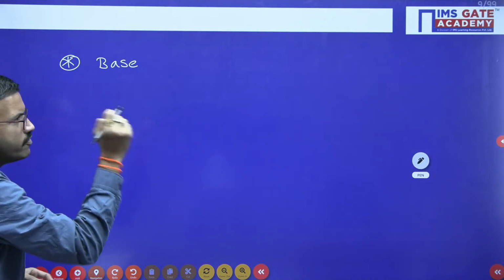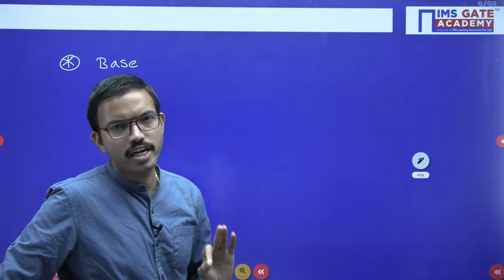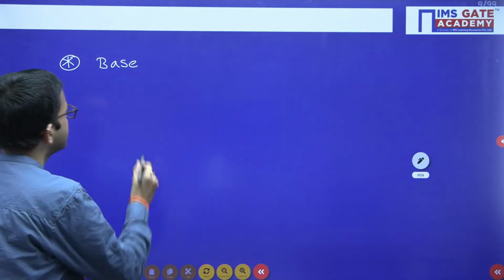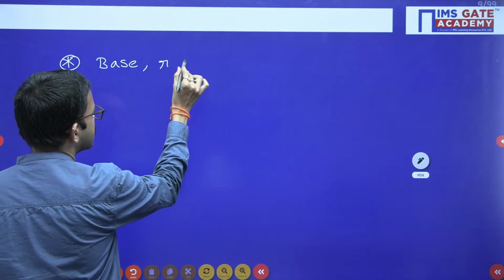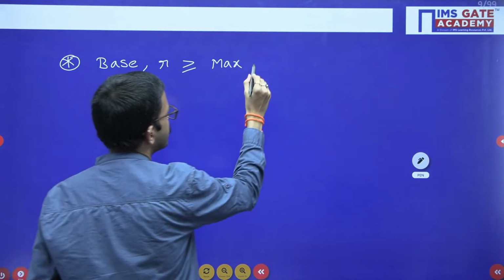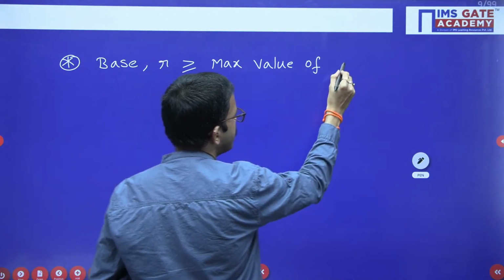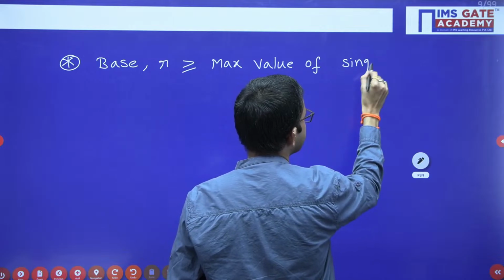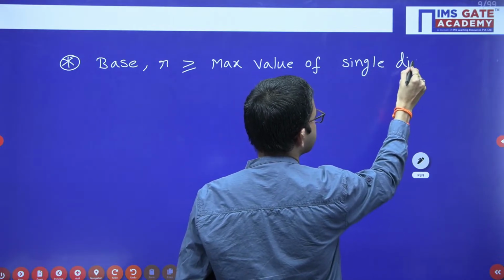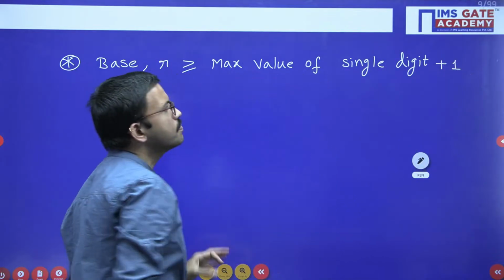Whichever solutions satisfy this relation, all are valid bases. The base of the number system R should be greater than or equal to the maximum value of a single digit plus 1. So this is one of the important relations.